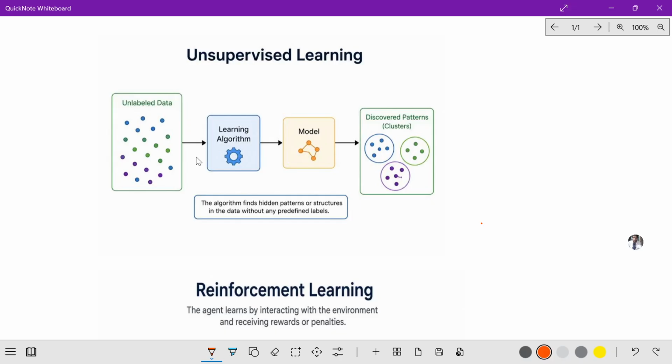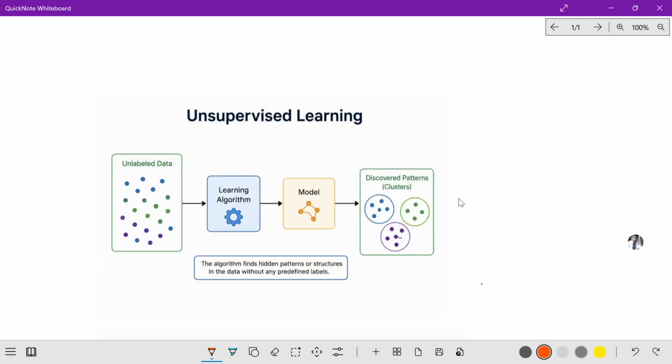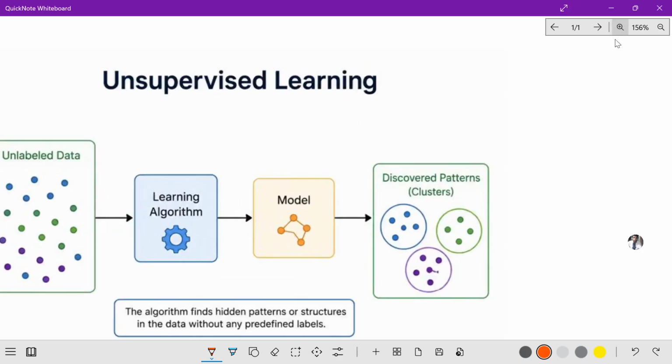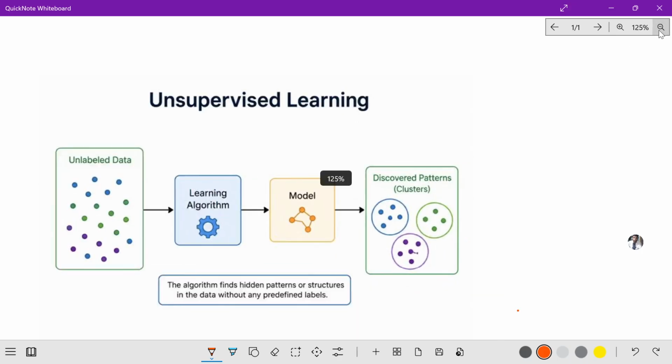When it comes to unsupervised learning, you must draw this diagram in the examination also. Very, very important, so don't skip this one. This is the most important point of the unsupervised learning algorithm.